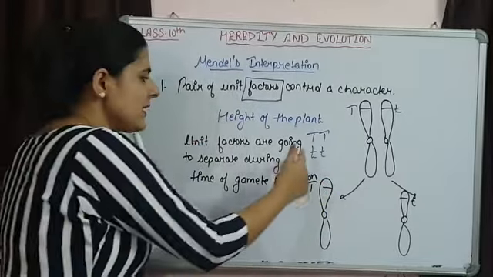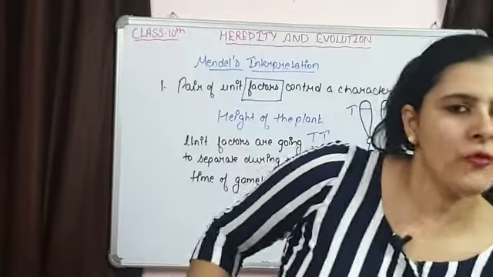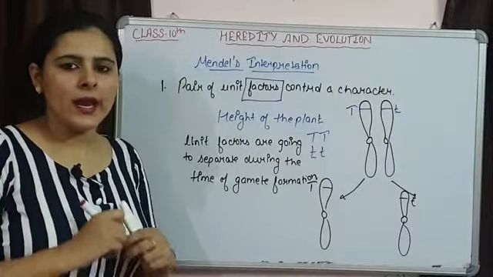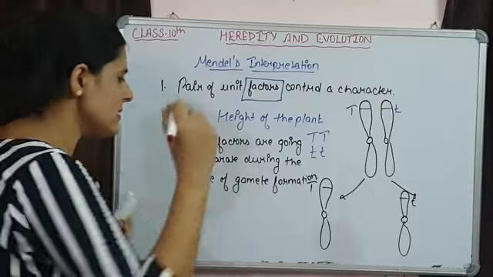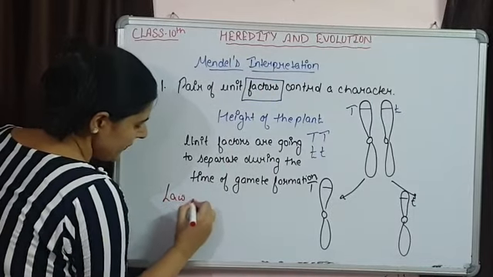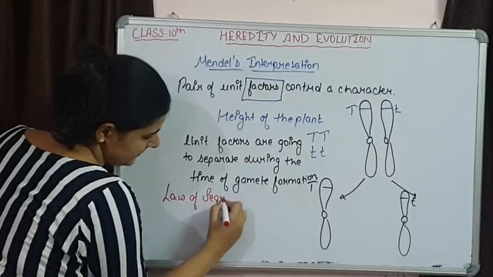Now from this statement comes the first law of inheritance. And what is this first law of inheritance? This is the law of segregation.